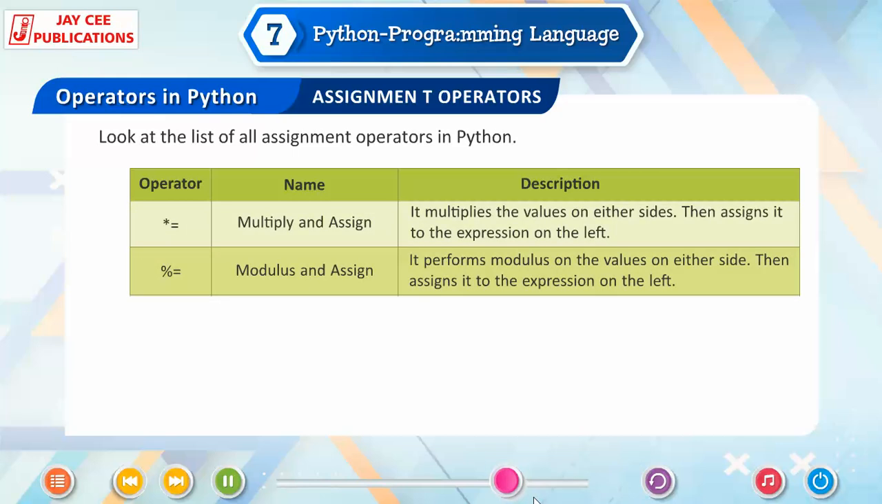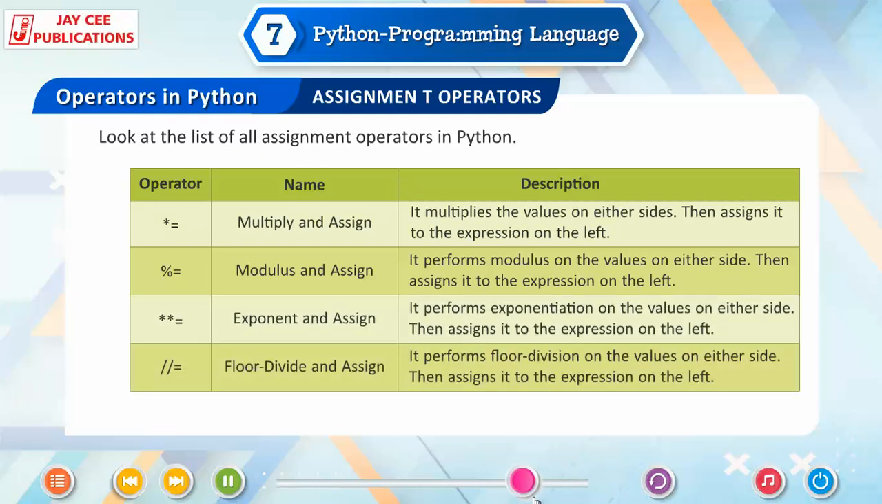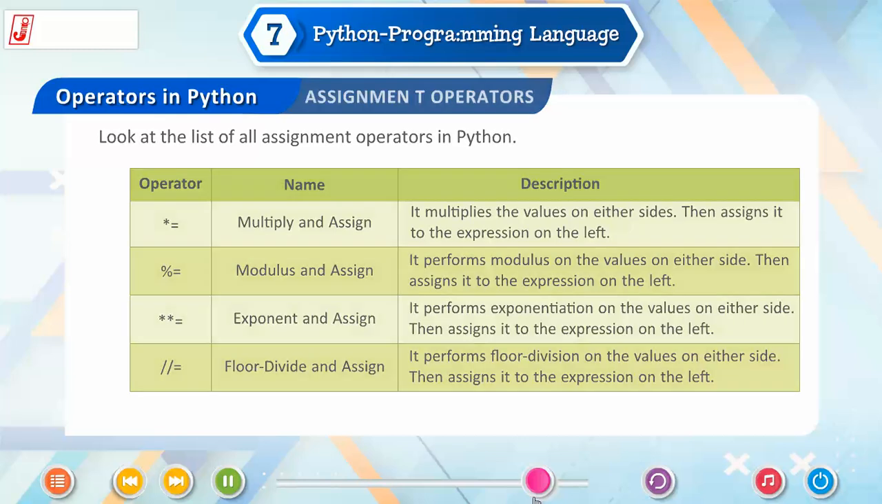Multiply and assign. It multiplies the values on either side, then assigns it to the expression on the left. Modulus and assign. It performs modulus on the values on either side, then assigns it to the expression on the left. Exponent and assign. It performs exponentiation on the values on either side, then assigns it to the expression on the left. Floor divide and assign. It performs floor division on the values on either side, then assigns it to the expression on the left.